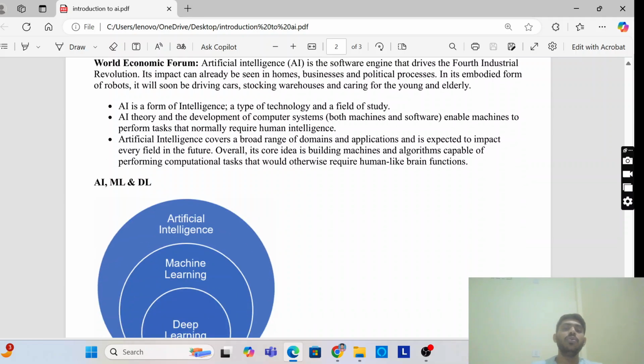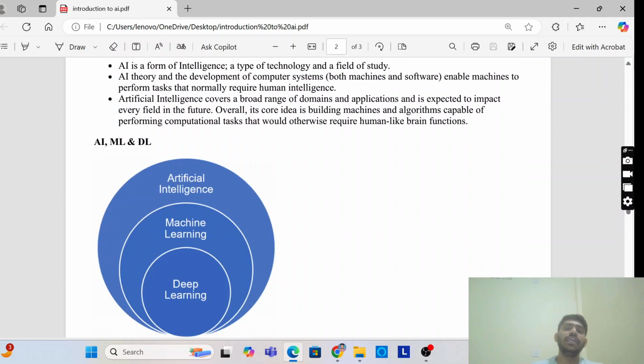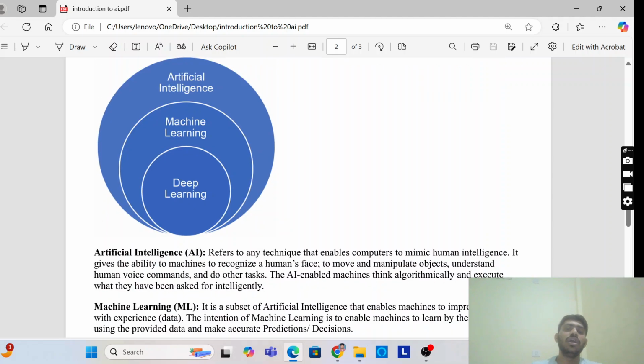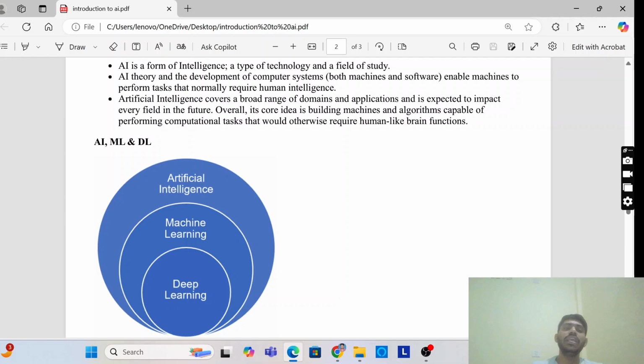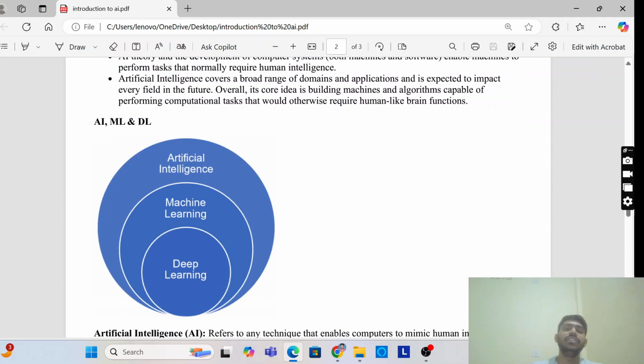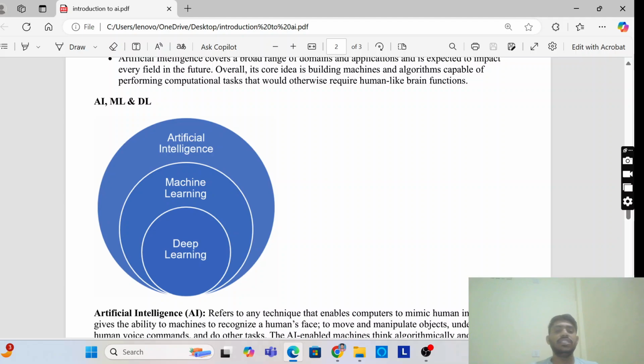Now we come to the domains of AI: AI, ML, and DL. Machine learning and deep learning are subsets of AI. You can see here that artificial intelligence is the whole, and machine learning comes inside that, and deep learning also comes inside that. So they are treated as subsets of AI.